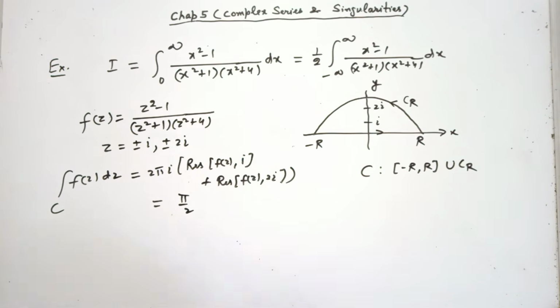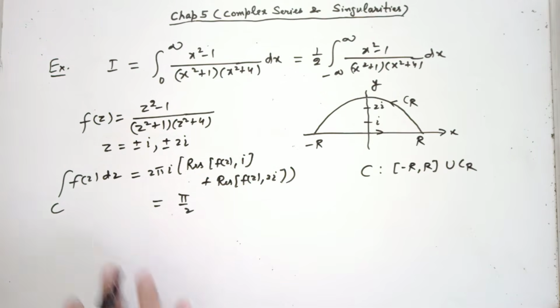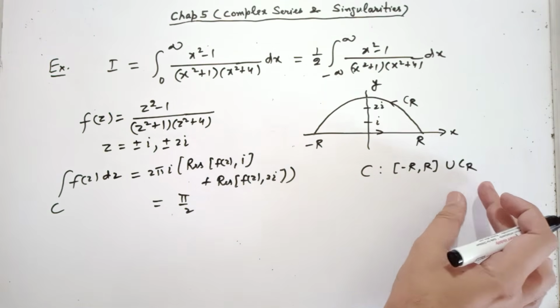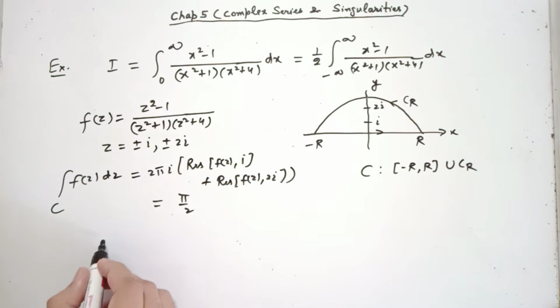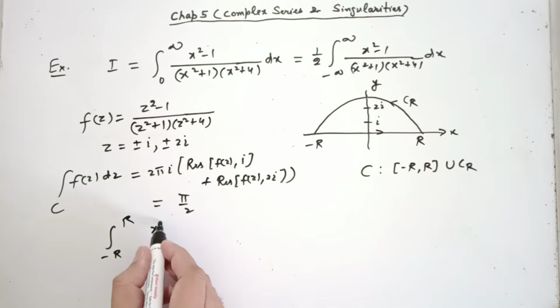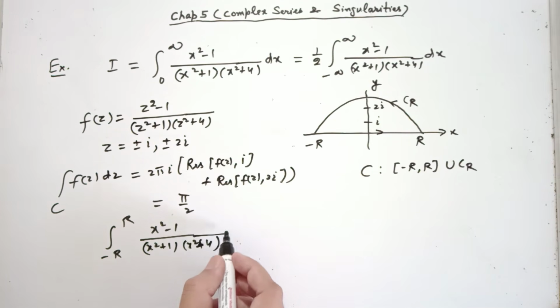Already we have practiced problems regarding finding residues at the poles. But this doesn't serve my purpose. I need to solve this integral. This I have found. Fine. Now, C has two parts, minus R to R and CR. So I can write this integral in this form: the integral from minus R to R of (x square minus 1) over (x square plus 1)(x square plus 4) dx.